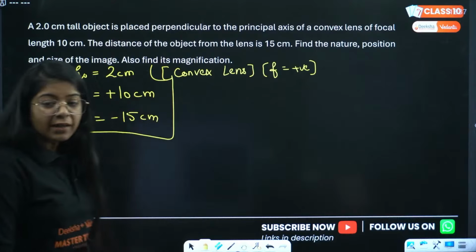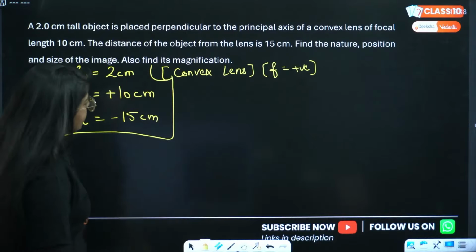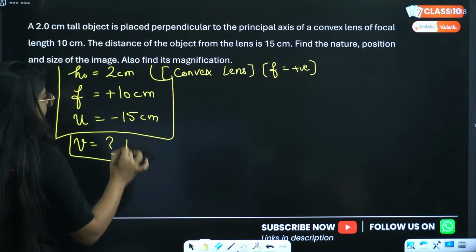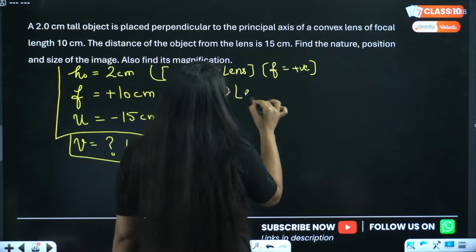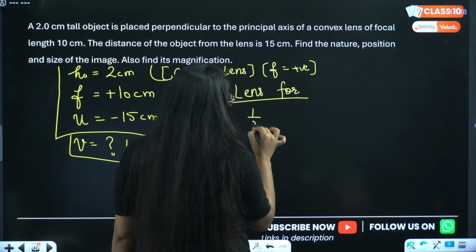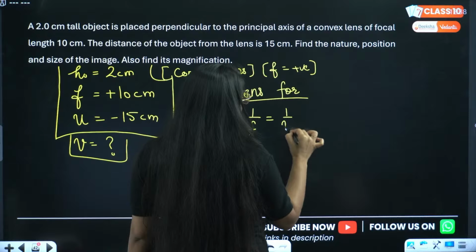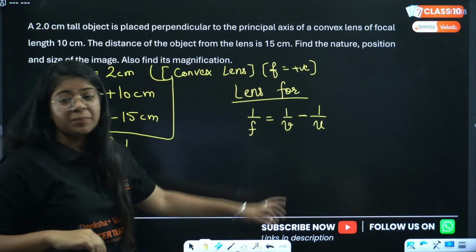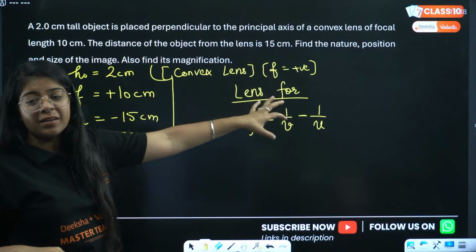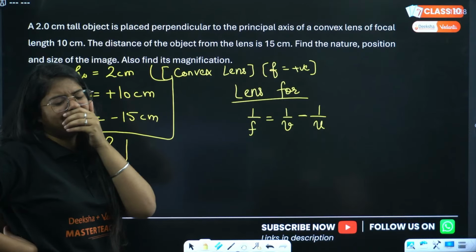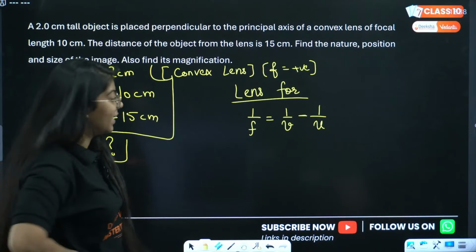Can we easily do that using the lens formula? We just have to find v, right? Let us use the lens formula. Very easy. So that is 1 by f equals 1 by v minus 1 by u. Remember, in a mirror we had plus here, but in a lens we have negative, right?